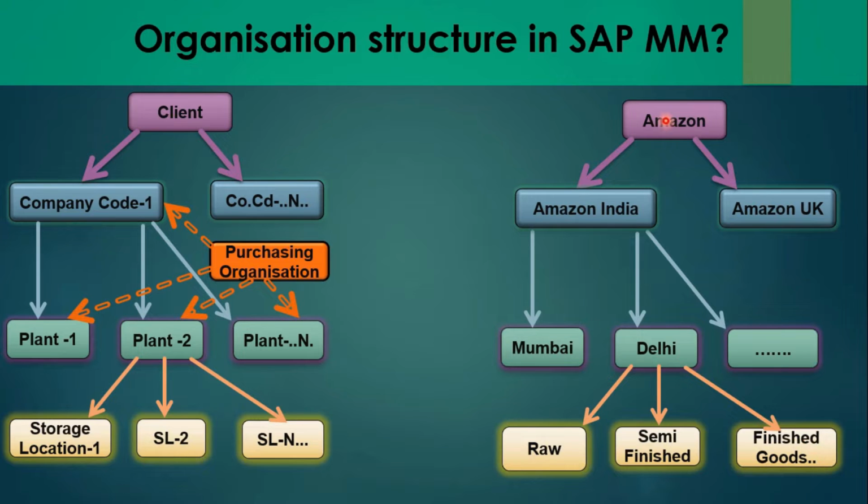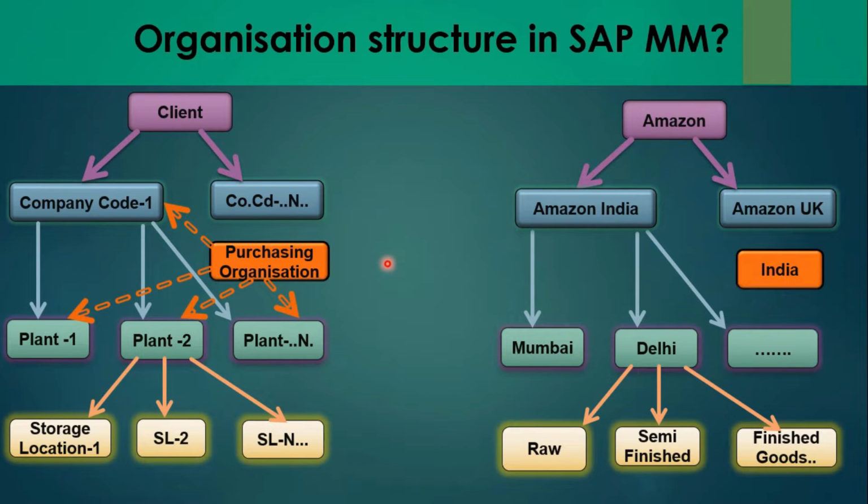So first is the client, then its company according to maybe the country or region, or maybe the different properties. Then it has various plants, and at last it has its storage location. And then, let's say for Amazon India, they have maintained a purchasing organization in India.